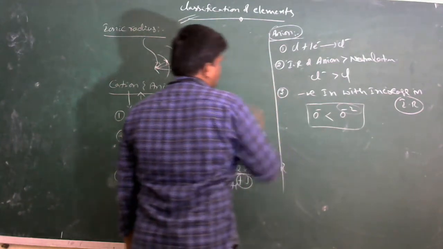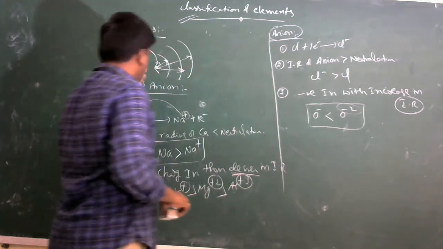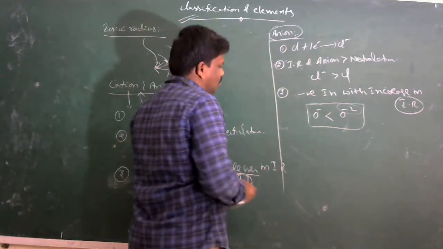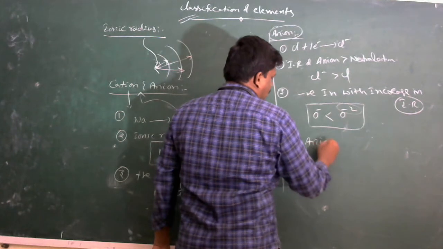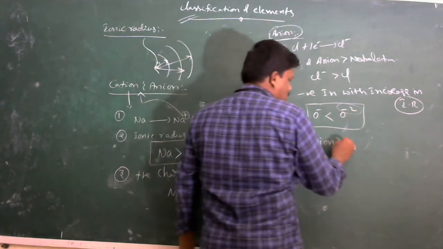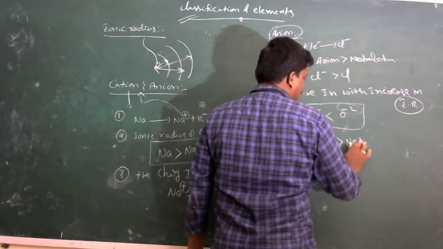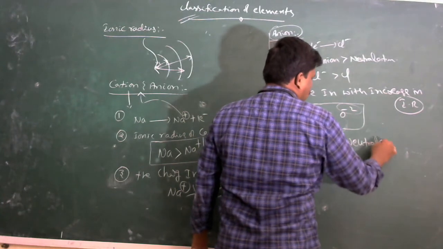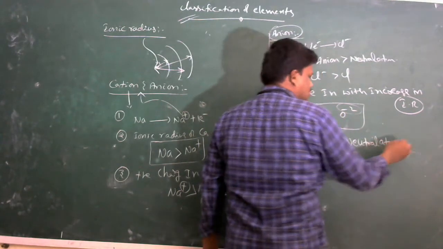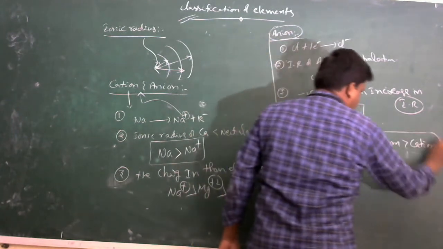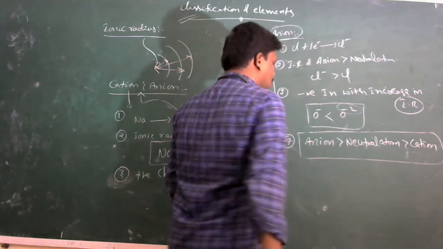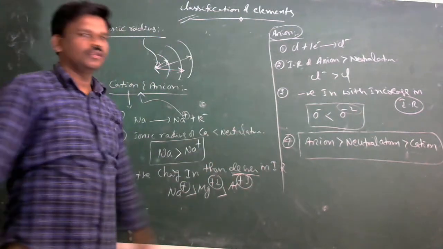The relation between anion, cation and neutral atom: anion has a larger ionic radius than neutral atom, and neutral atom has a larger radius than cation. The final relation is anion greater than neutral atom greater than cation.